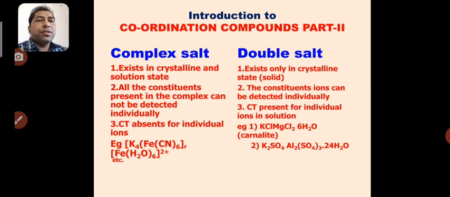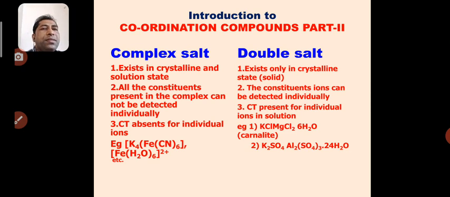There are a number of examples we can recognize as complex salts or coordination complexes. So what is the speciality of complex salt, and what is the difference between complex salt and double salt? Complex salts are compounds which exist in the crystalline and solution state.